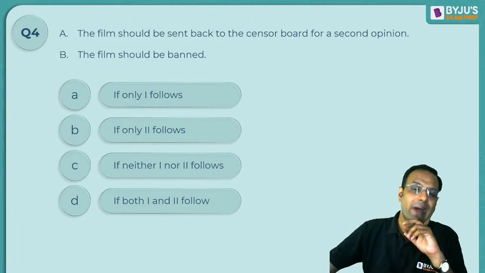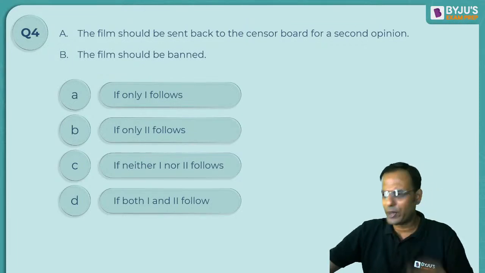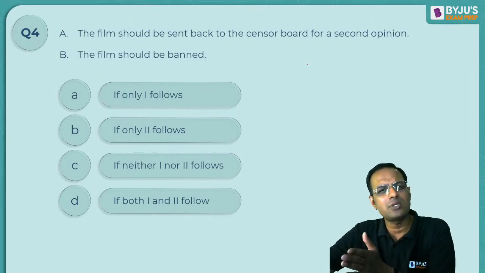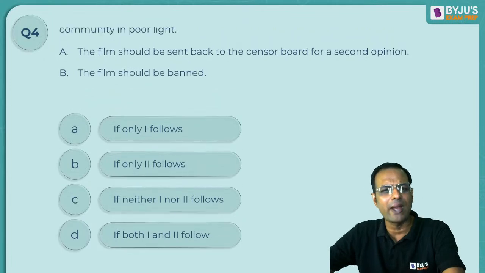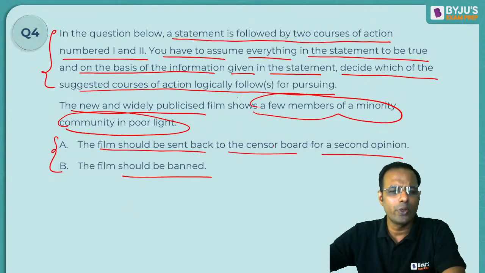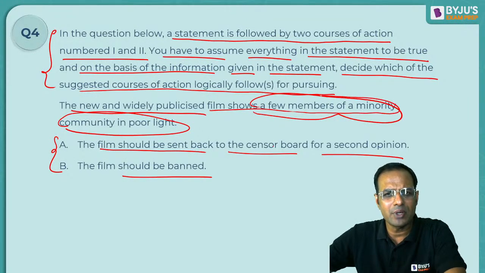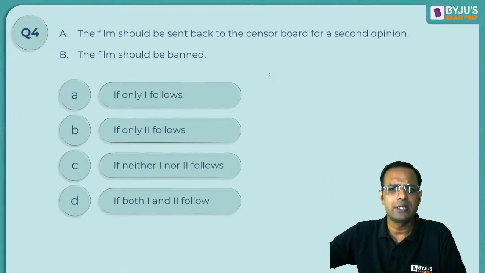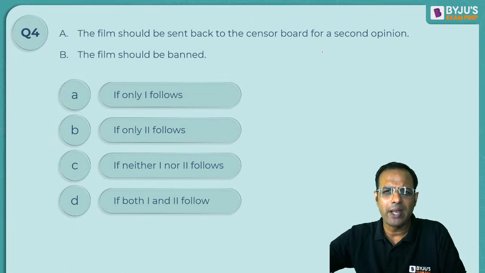B says the film should be banned. I have a question over here. Why are you planning to send the film back to the censor board, or ban it? Why do you want to do it? Because the film shows a few members of the minority community in a poor light.